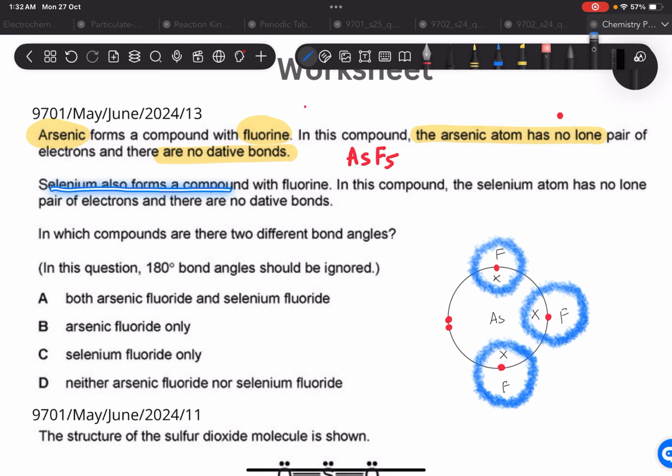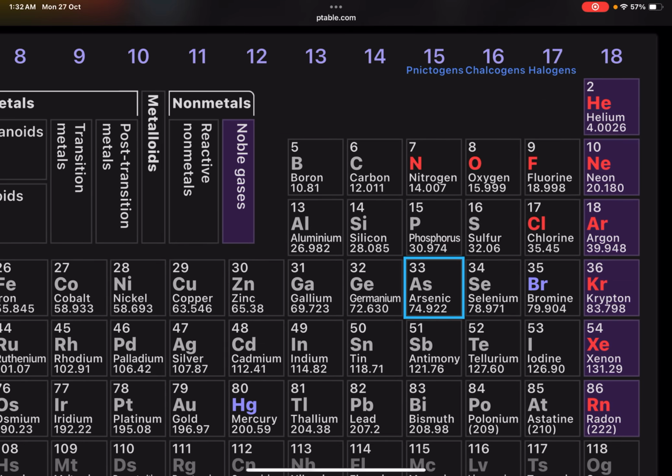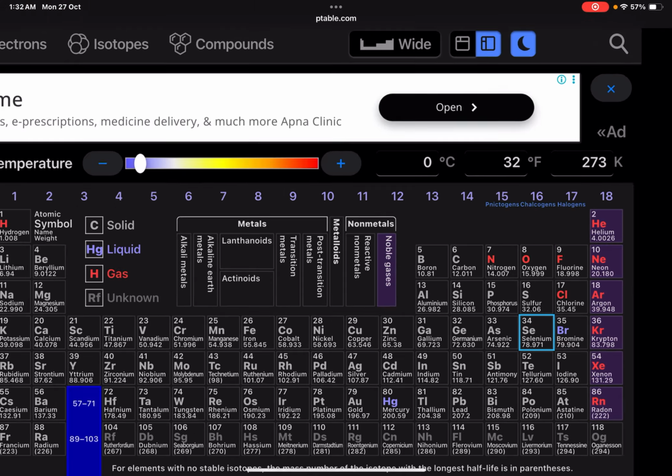Selenium also forms a compound with fluorine. In this compound, the selenium atom has no lone pair, and there are no dative bonds. Okay, so let's check which group selenium belongs to. This is selenium. Selenium belongs to group 16. Selenium is a group 16 element.